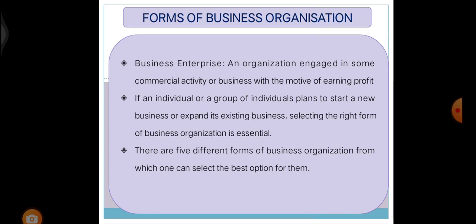Now let us see what is meant by the term business enterprise. An organization engaged in some commercial activity or business with the main aim of earning profit. If an individual or a group of individuals plans to start a new business or expand their existing business, they have to select the right form of business organization. There are 5 different forms of business organizations. In that, they have to select the best option for them.